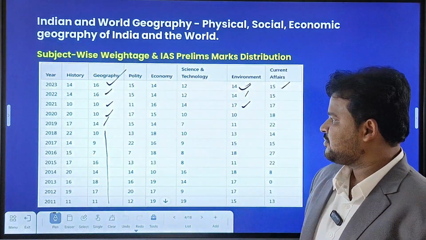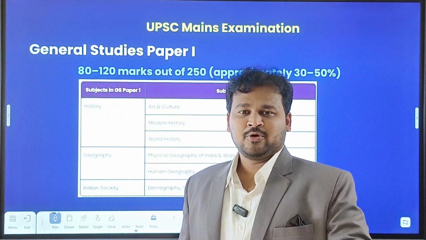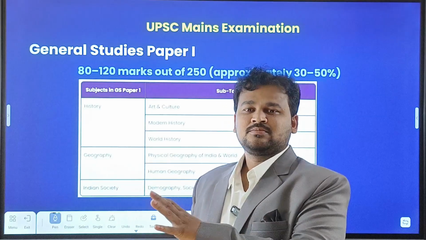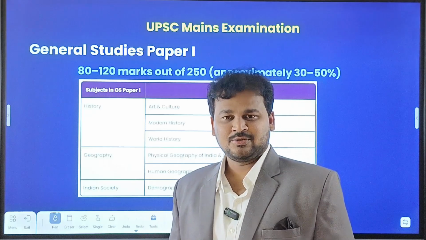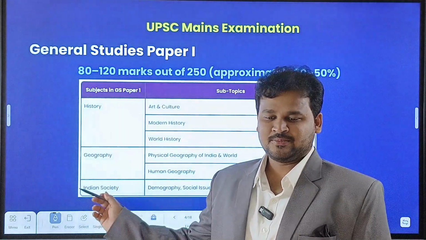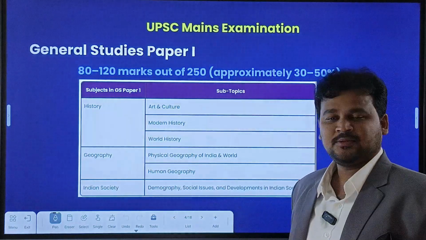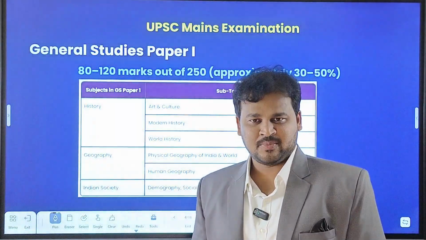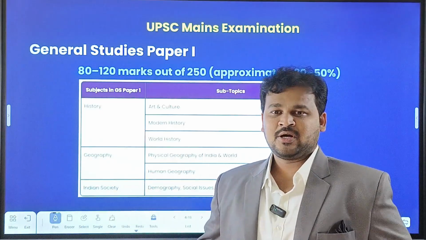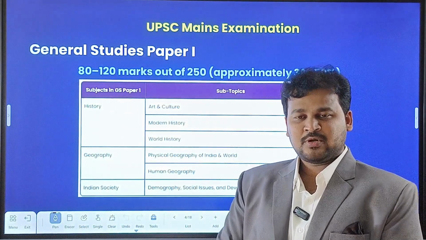If you read the geography syllabus, your preparation is done for prelims with respect to geography. Your preparation is done for the mains examination, and also for the essay, because just wait, you will come to know about it, right? So let us see the UPSC mains examination. We have two compulsory papers: the essay paper and general studies papers 1, 2, 3, 4. Additionally, we have to write the optional paper, which includes paper 1 and paper 2.